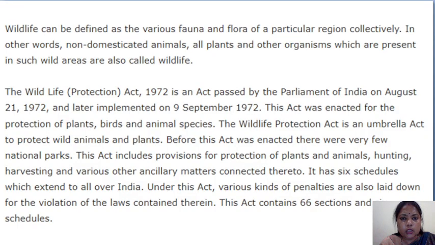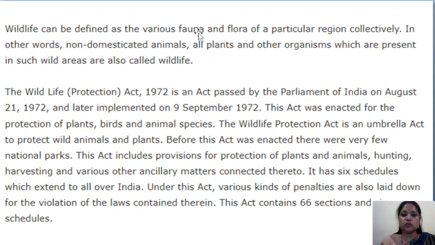So you know what wildlife means? When we discuss the wildlife act, we have to understand the fundamental thing regarding wildlife. What do we mean by wildlife? As the name indicates, wild and life. It can be defined as the various fauna and flora.